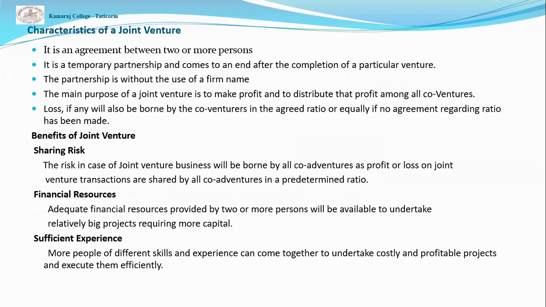There is no firm name. The major objective of a joint venture is to earn profit, and the profit is shared by all the co-venturers in an agreed or predetermined ratio. If there is no agreement, they will share the profit and loss equally.